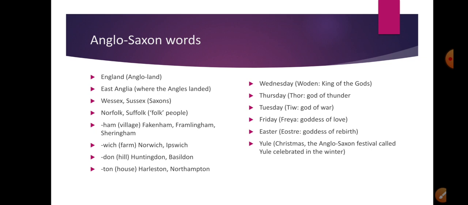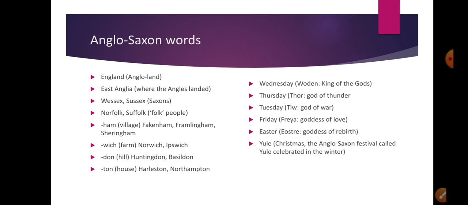Norfolk and Suffolk, folk means people, so a lot of words go back to original Anglo-Saxon words. Place names that have Ham, Wich, Don, and Ton also refer to Anglo-Saxon words.